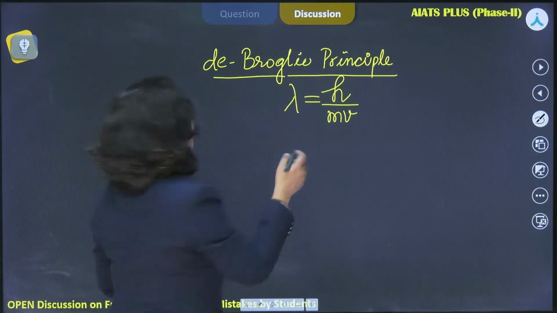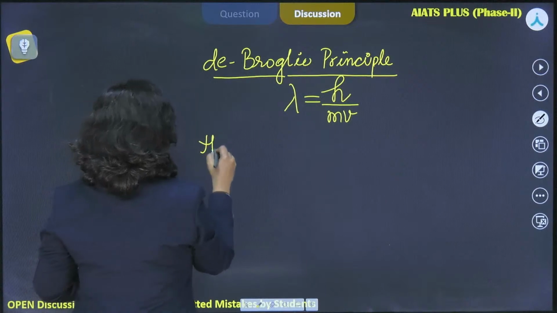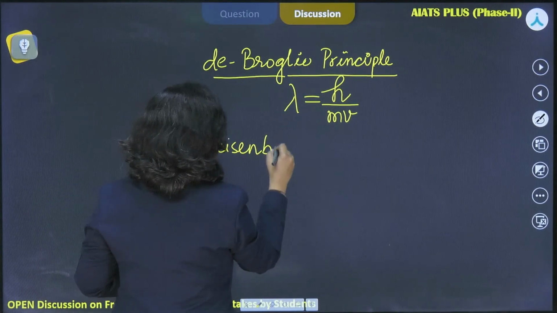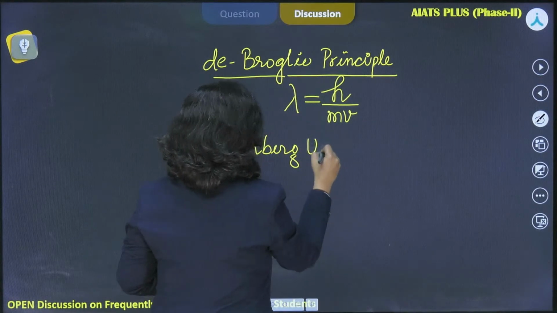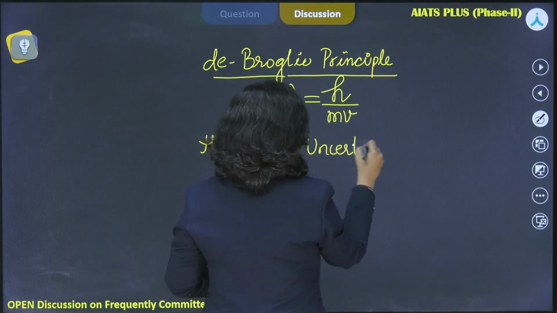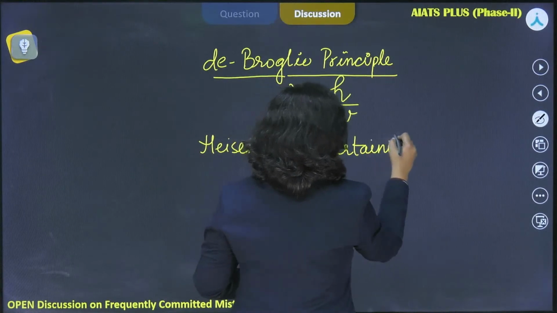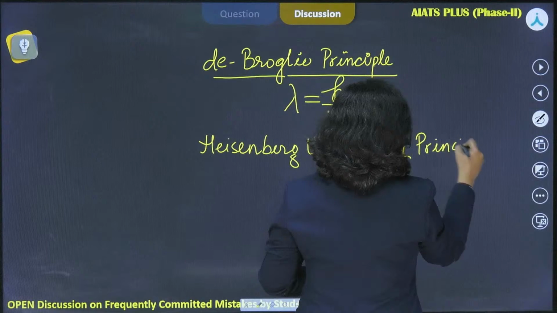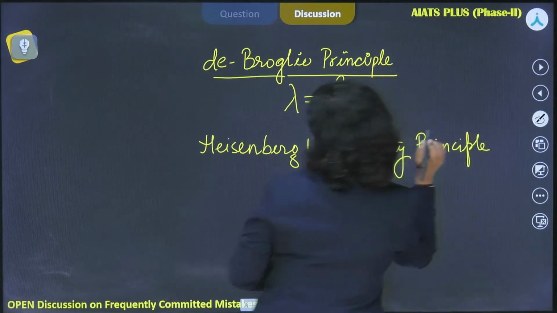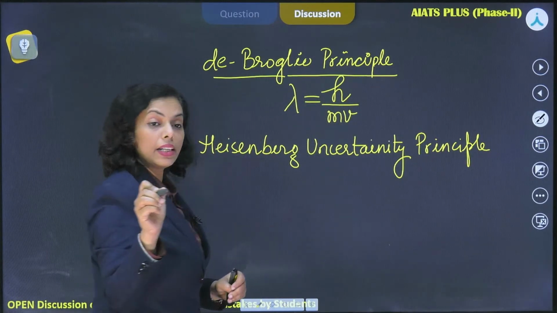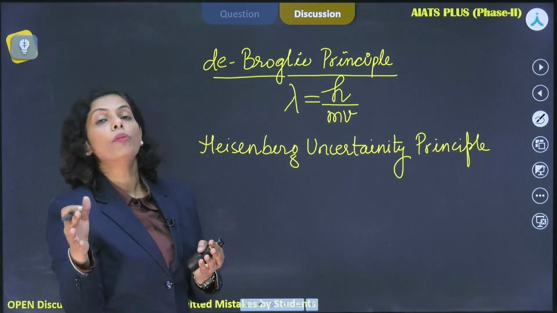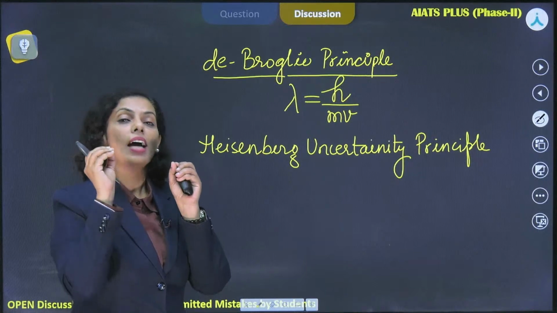The second is the Heisenberg uncertainty principle, and that's been asked here in the question itself. What is that? That you cannot identify both position and momentum of a subatomic particle with accurate precision.